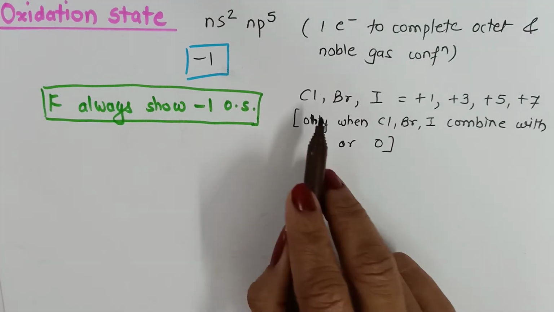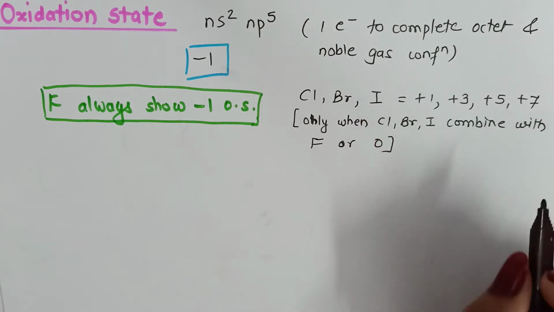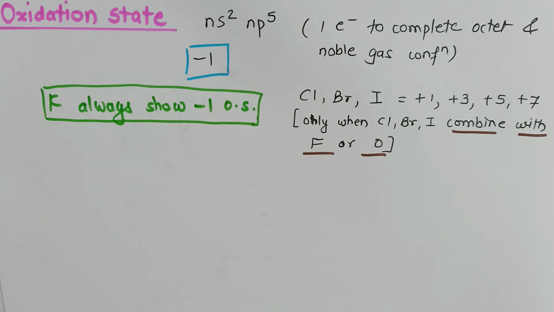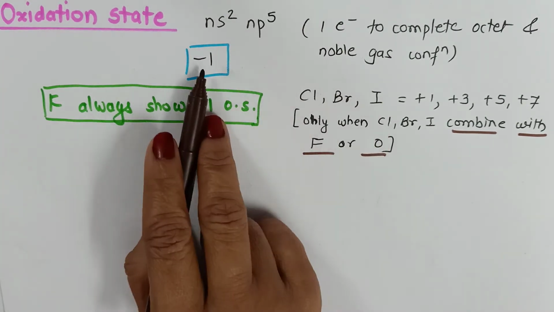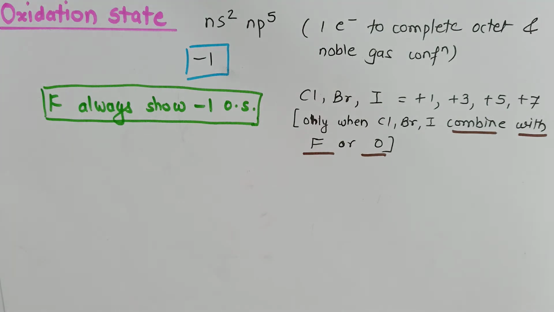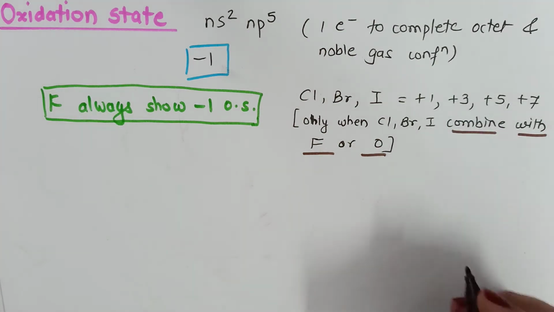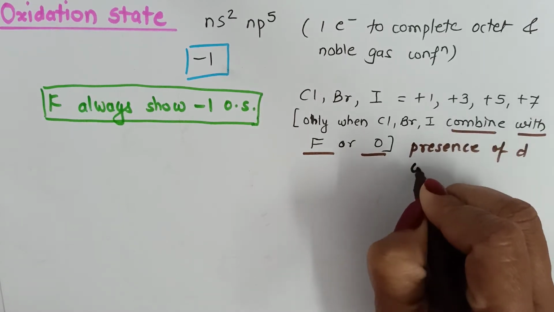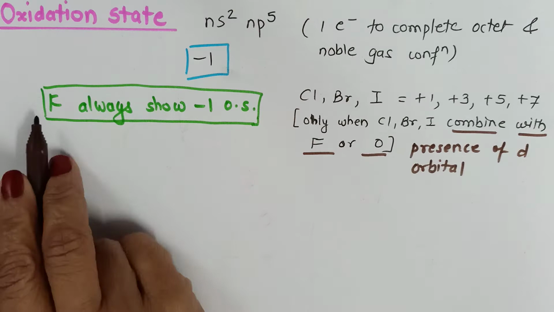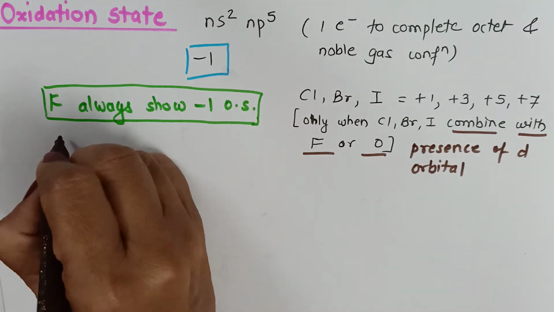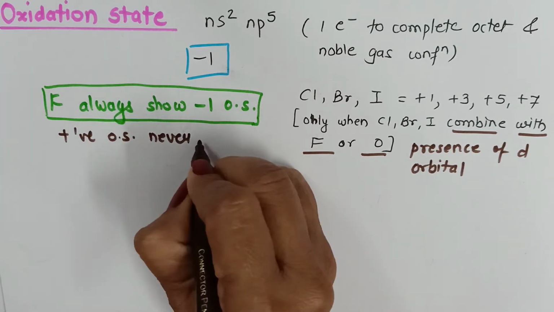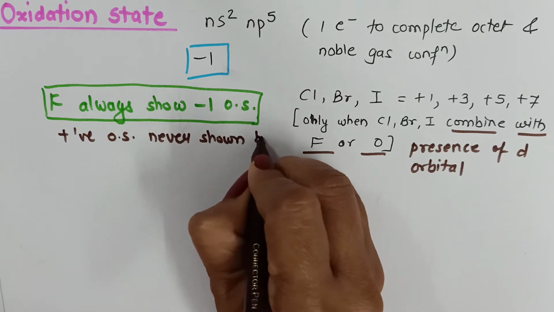But there is one condition: chlorine, bromine, iodine, they will show this positive oxidation state only when they combine with more electronegative elements like fluorine and oxygen. Otherwise, chlorine, bromine, iodine will carry on their original oxidation state -1. These elements can show positive oxidation states +3, +5 and +7 because of the presence of d orbital. On the other hand, fluorine can never ever show positive oxidation state.